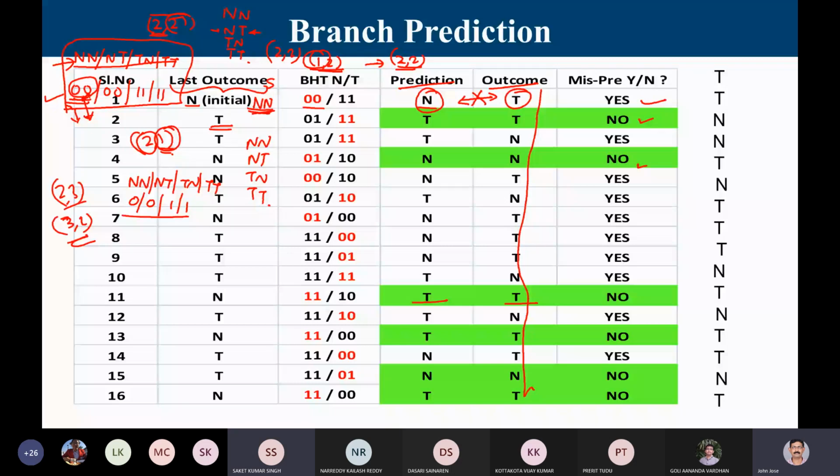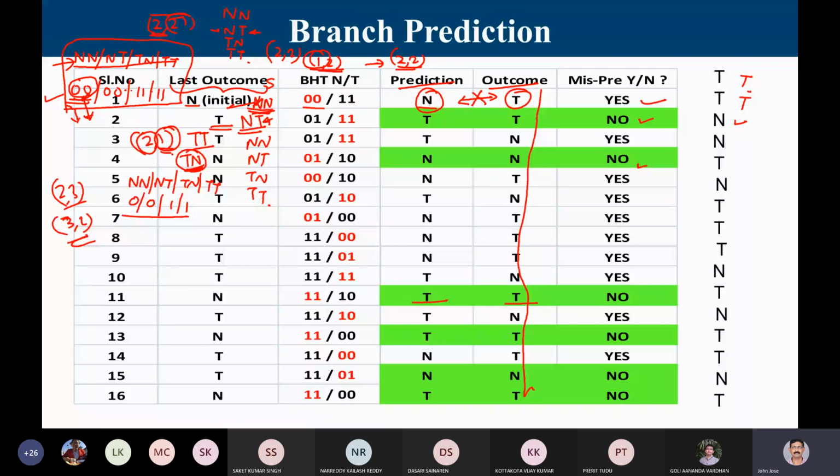Now, what should be considered if I got the last 2 outcomes? Suppose the first entry was taken, then the second entry will be NT, because initially I start with NN; this will go out and a new one will enter here. Suppose the second one also was taken, then the third entry would be TT. Now here it is N, so it becomes TN. So where should I index into the table? My table has four entries and I have to index into one of them.